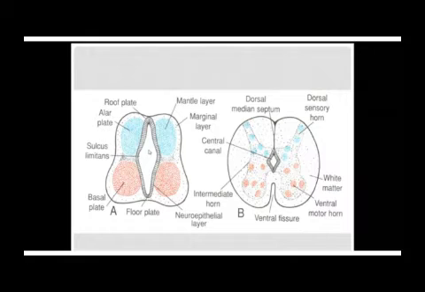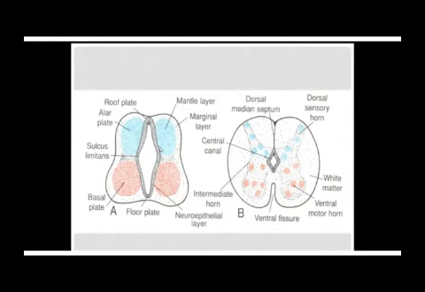The central canal, which was circular, now has become diamond shaped, with these depressions known as the sulcus limitans. So this mantle layer which is formed increases the thickness of the wall of the spinal cord.